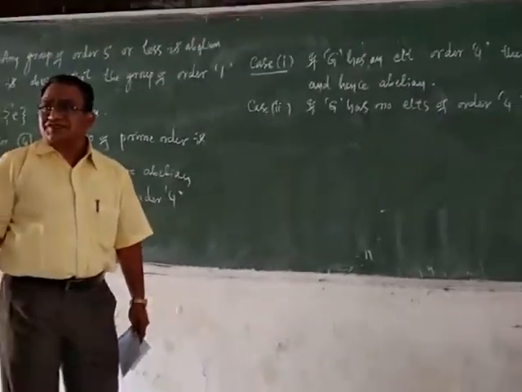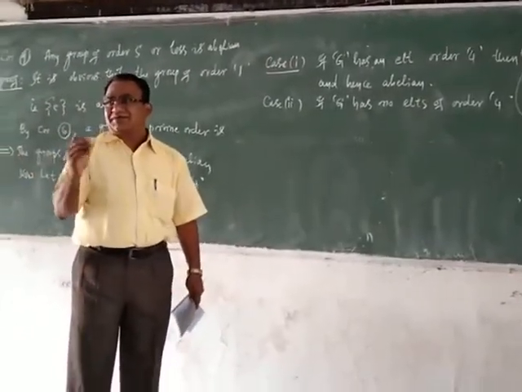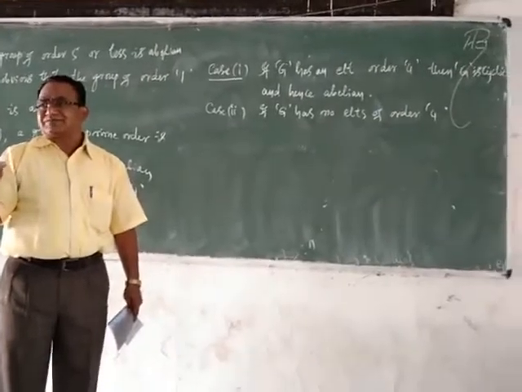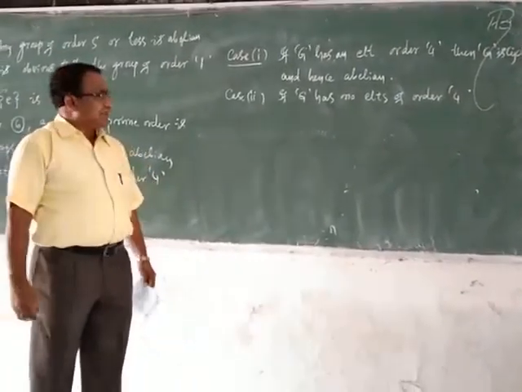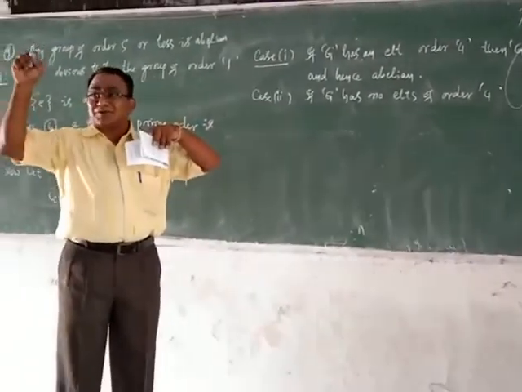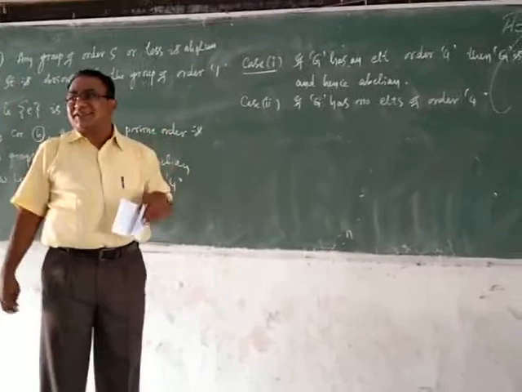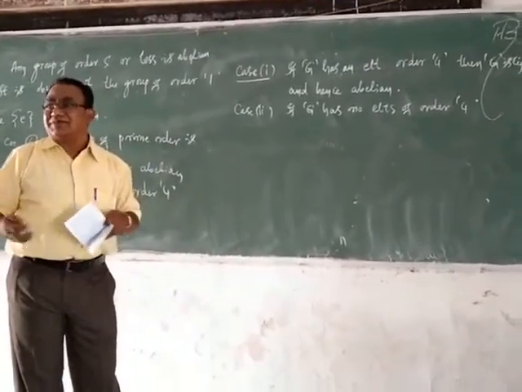The identity element has order 1. G has no elements of order 4, so a to the power 4 is not equal to e here. So what is the order of every element?